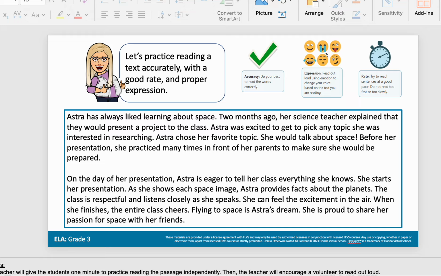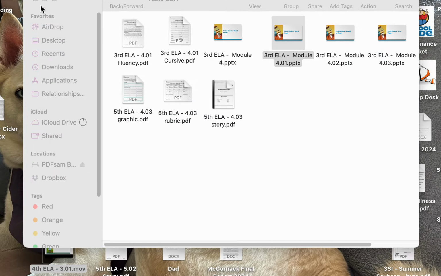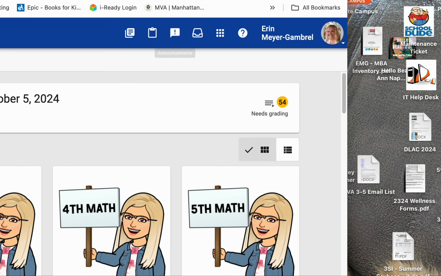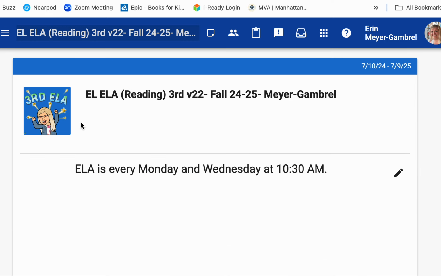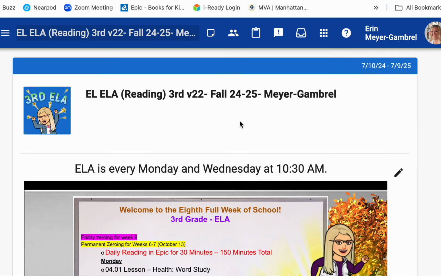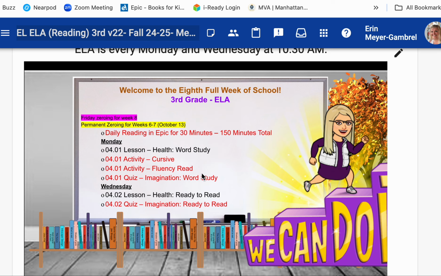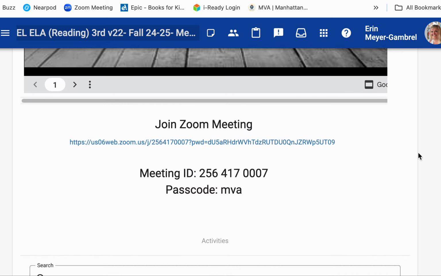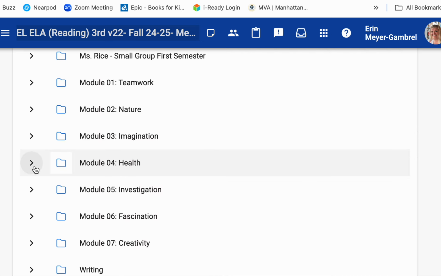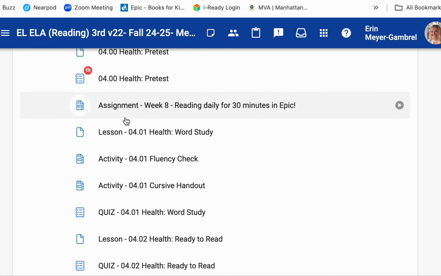So, third grade, let's go ahead and talk about your assignment today. So, we are going to go ahead and hop into Buzz right now. We're going to be going into third grade English language arts. We're going to Module 4. We're looking at cursive, we're looking at a fluency read, and we're looking at a quiz on different word parts and word study. So we have a lot to do. So as we head over, we're going to go into Module 4, Health. Notice we still have our daily reading of 30 minutes in Epic. Here we go. We're going to go into the lesson.